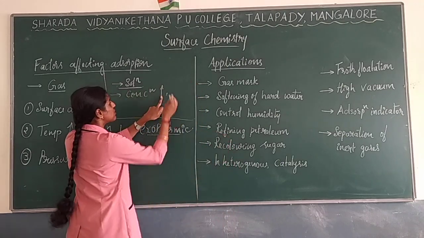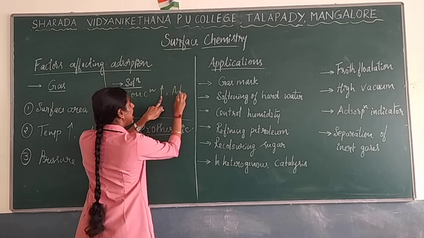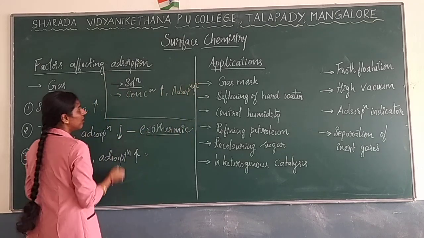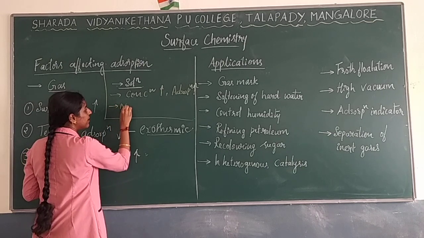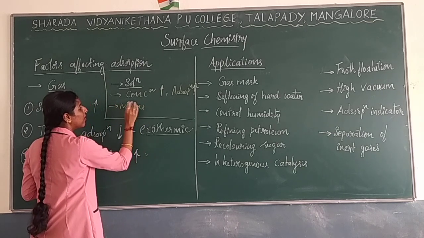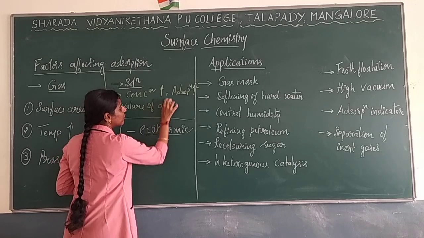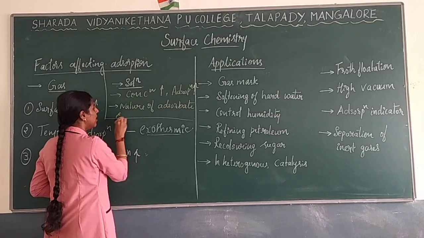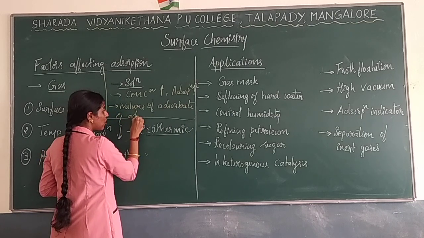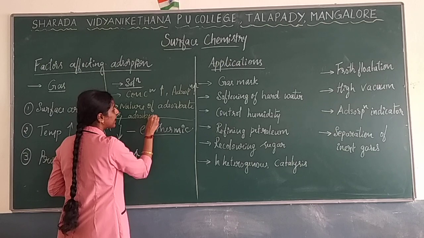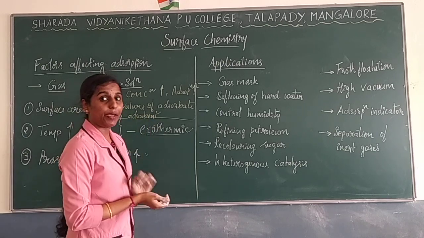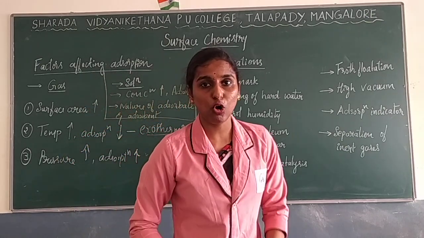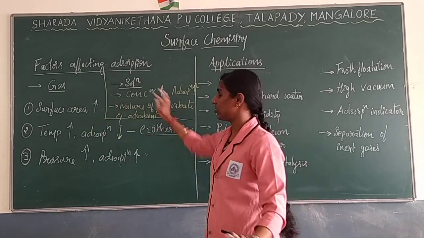As concentration increases, adsorption increases. And the nature of adsorbate as well as adsorbent is very important. Based on the nature of these two, your adsorption in solution will go.